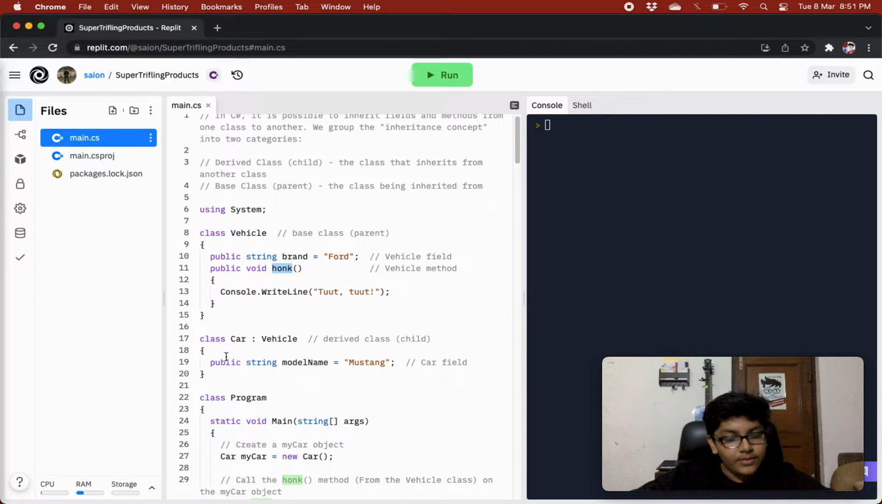Next, we are creating a class Car that inherits from the Vehicle class using the colon symbol. So now all the properties and methods of the Vehicle class come into our Car class. Then we also create our own variable, a public string modelName, and its value is Mustang. So what is the use of this?